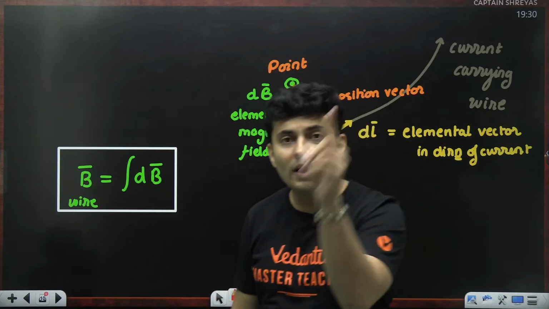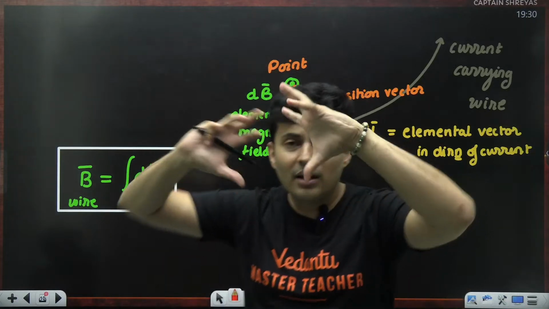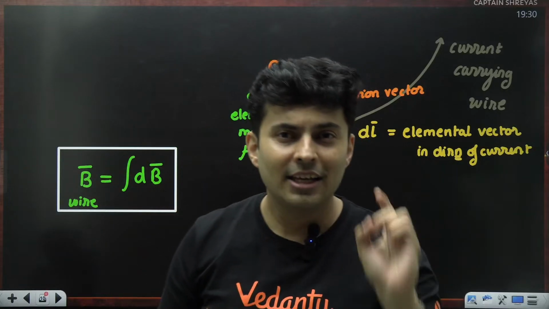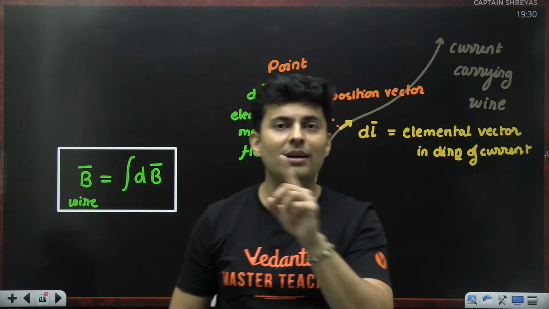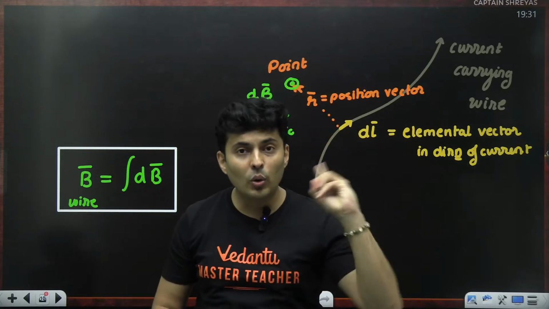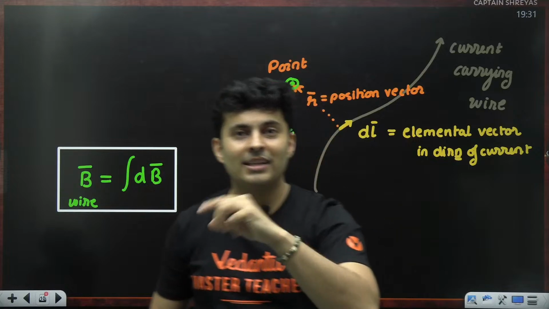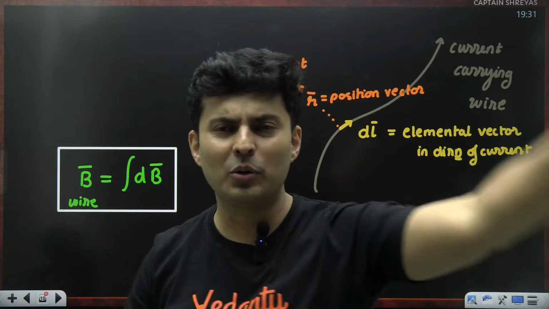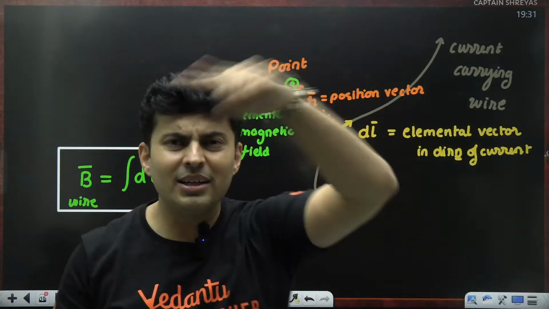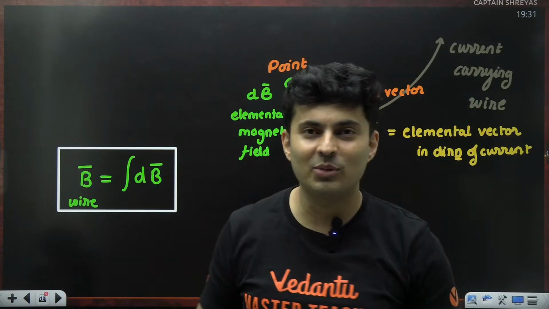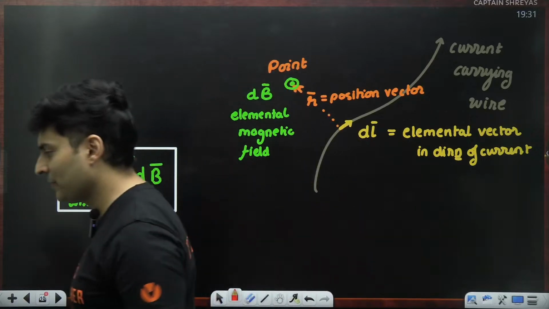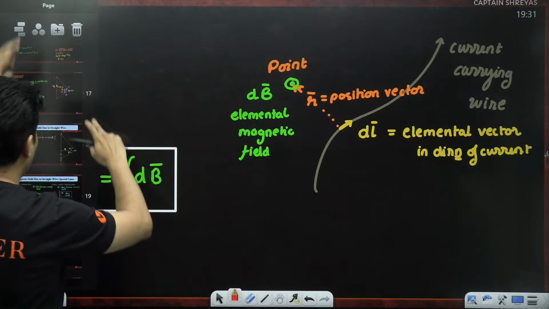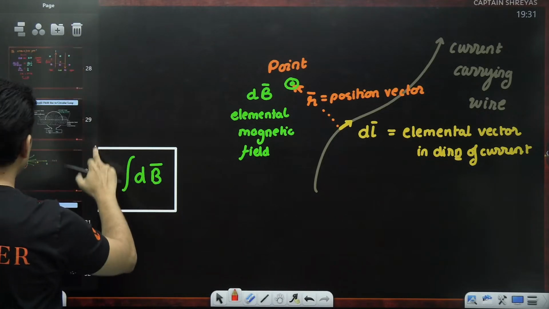If you remember Gauss's law in electrostatics, you needed a closed surface. In magnetism, you don't need a closed surface. You need a closed path. Like imagine you start from a place, you are riding your bike and you come back to the same point. You might go around a circle, square, some weird shape, but you come back to the same point. That is exactly what you need. So you need a closed path. So it helps us in solving the problems in a slightly easier way.